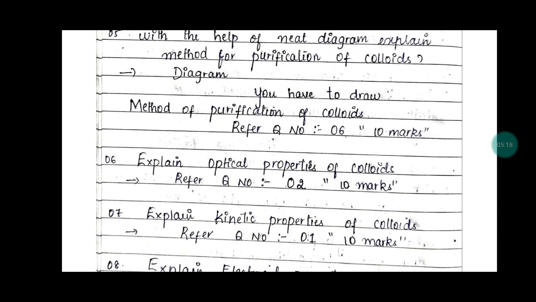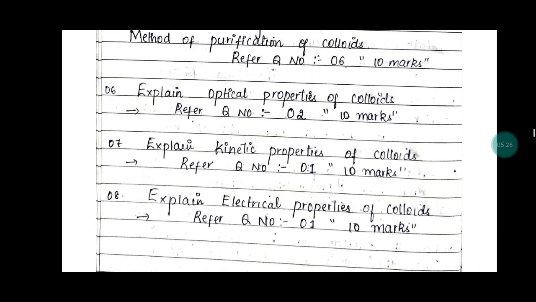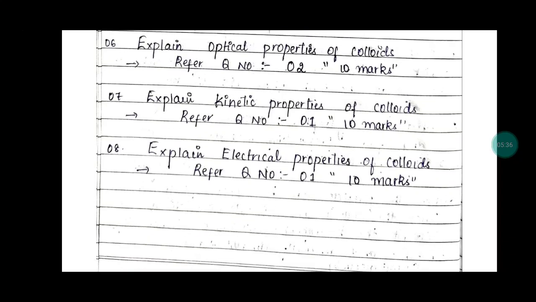And question number 6, explain the optical properties of colloids. Here you have to refer to question number 2 in 10 marks. And question number 7, explain kinetic properties of colloids. Here you have to refer to question number 1 for 10 marks. And question number 8, explain electrical properties of colloids. Here you have to refer to question number 1 in 10 marks.